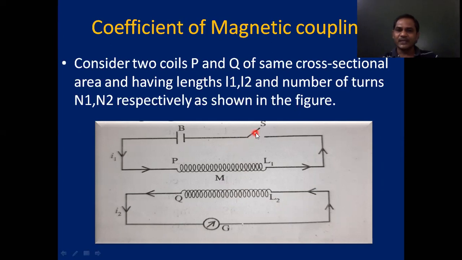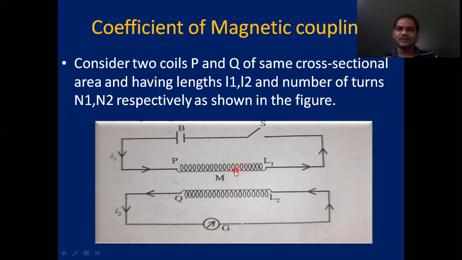So due to the increase of current in the primary coil, the increasing magnetic flux is linking with the secondary coil. So the rate of increase of magnetic flux linking with the secondary coil increases. According to the phenomenon of electromagnetic induction, an EMF is induced in the secondary coil, hence induced current takes place and the galvanometer deflects in the secondary coil, right?